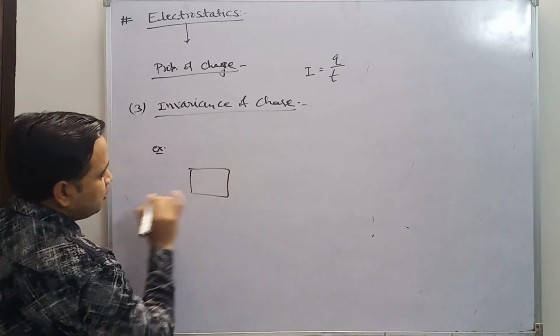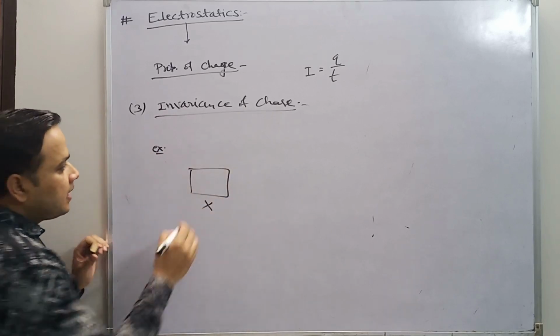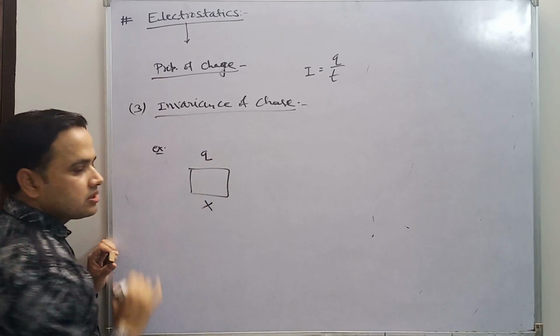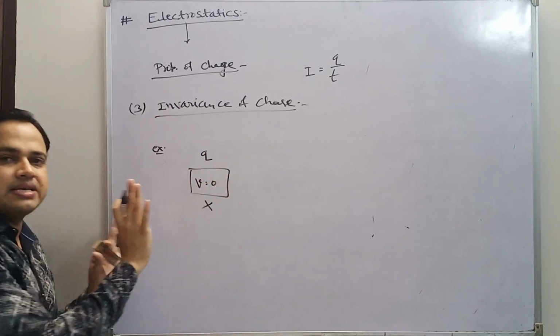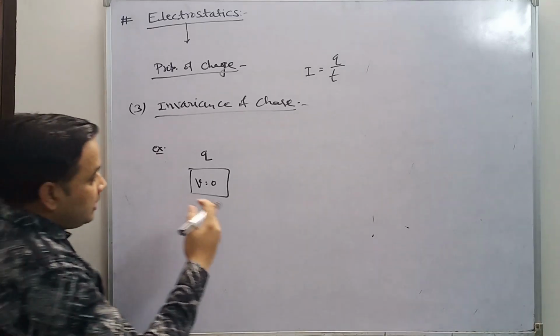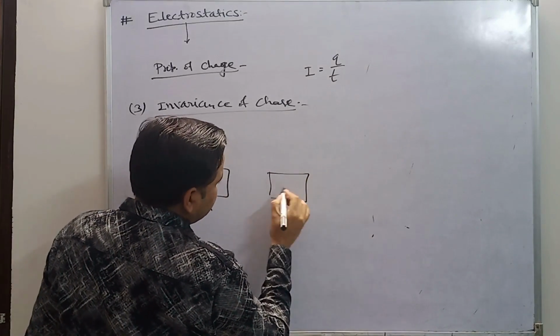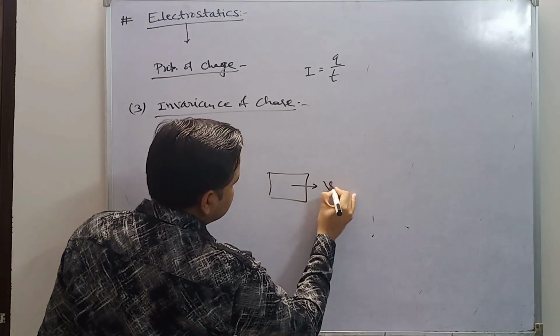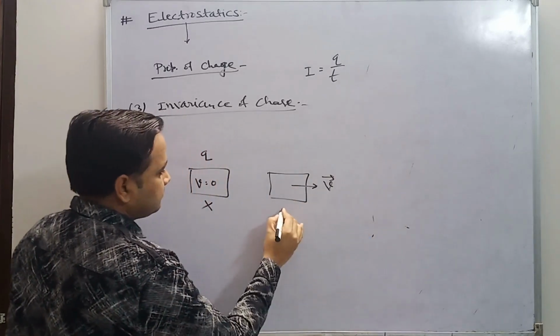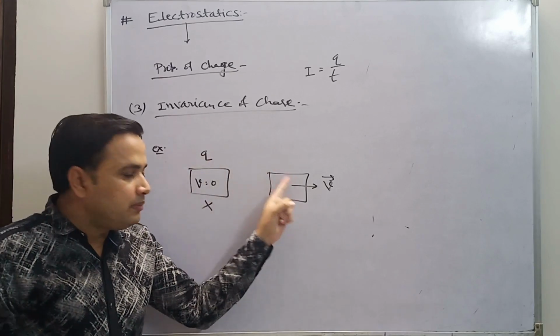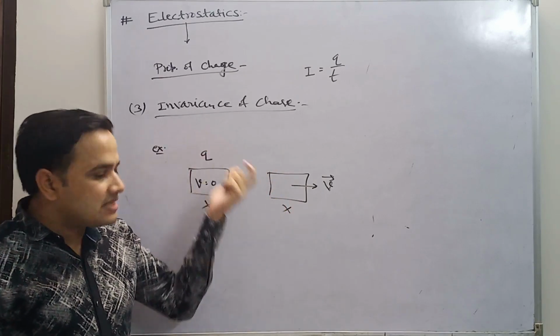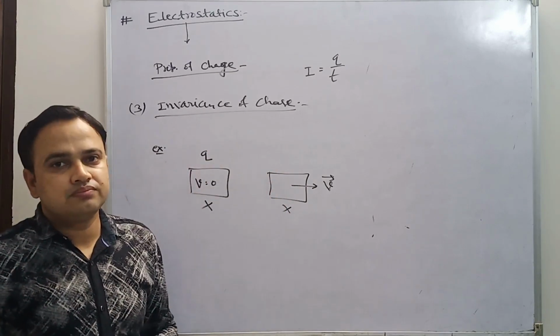Suppose this is a body X and it has charge Q and its velocity is 0. It is at rest. If the same body starts to move with velocity v in this direction, then will the charge be Q, or less than Q, or greater than Q? Think.